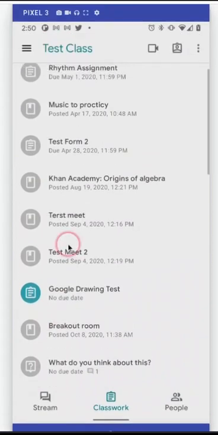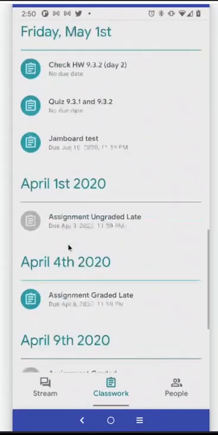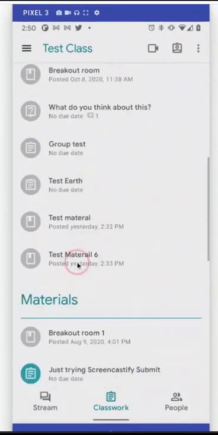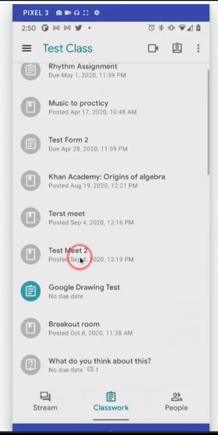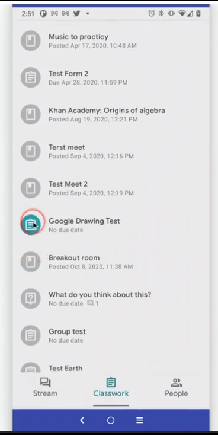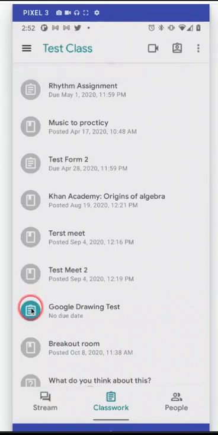And as you can see, we can scroll all the way through and get to the bottom of the list. It's pretty easy on a phone. I'm using a mouse right now, but you can just swipe up and you'll scroll really fast through it. The reason this is a bright color and these are not is all these other assignments have been turned in and this assignment has not. These materials will always be gray because they never need to be turned in. So the assignments will stay lit up until they get turned in.